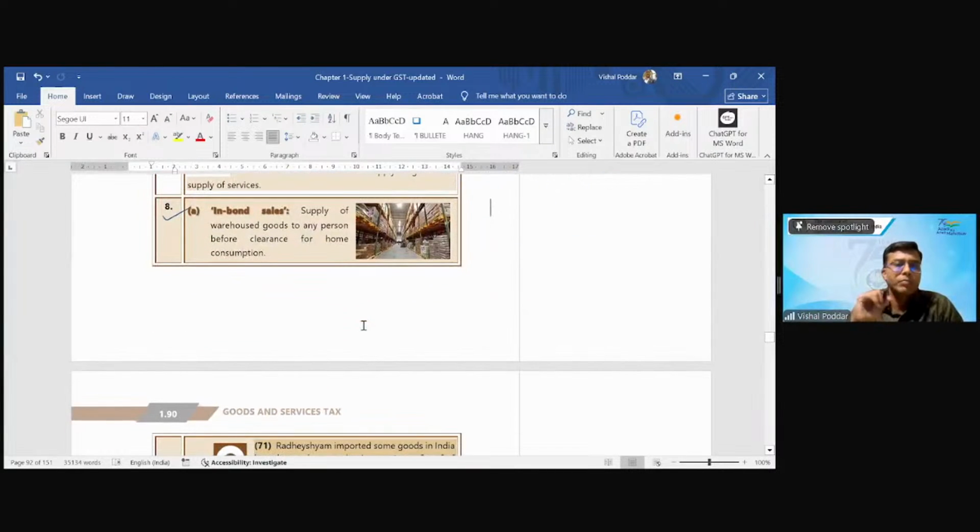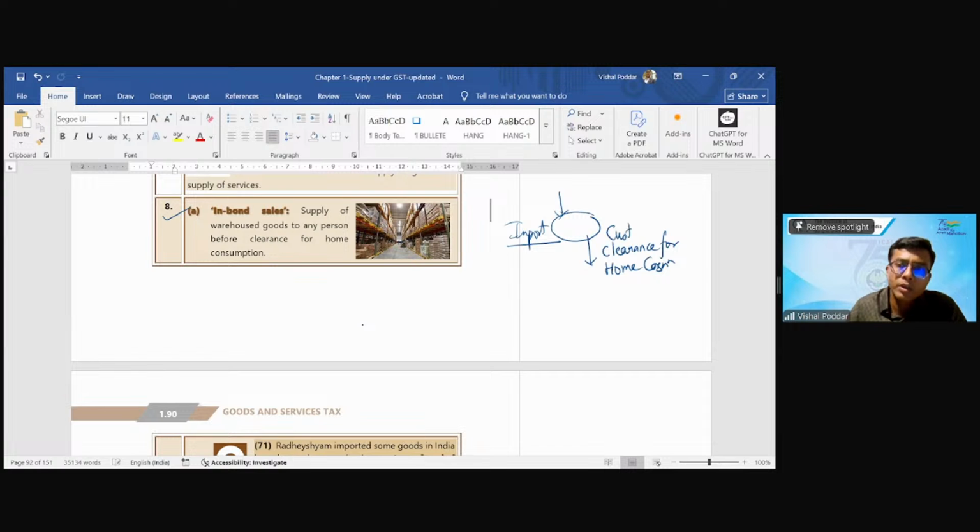Second, now interestingly, when you see the definition of import again, one is bringing into India, fine, but not only bringing into India, because when goods come into India, they first come and sit with the customs authorities. Then you go to the customs authority, you do the procedure, you file the bill of entry, pay the customs duty charges. Then the goods are finally given to you, which is called clearance for home consumption.